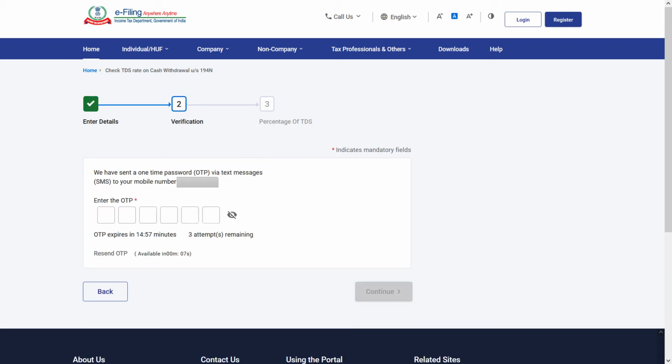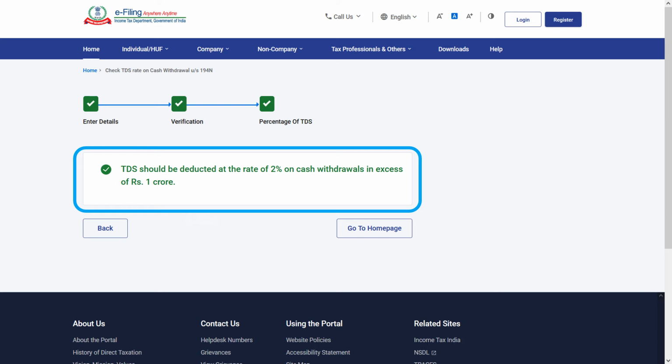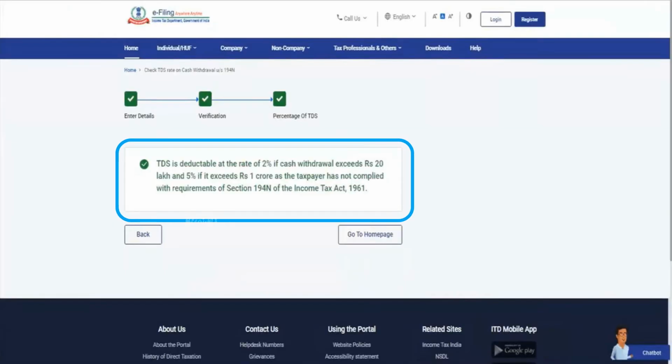A one-time password would be sent to your phone. Enter the OTP and click on continue. If the person has filed ITR, you would get this message. But if the person has not filed ITR for last 3 years, then this message would be displayed. So, using this functionality, you can easily check the status of any person if you have PAN.